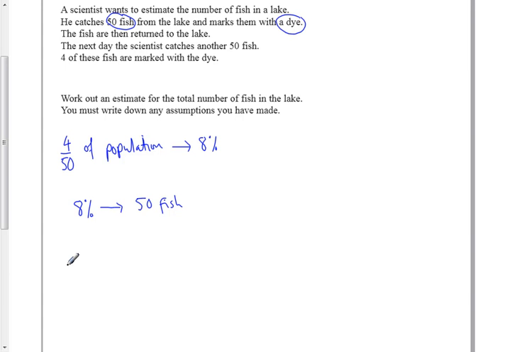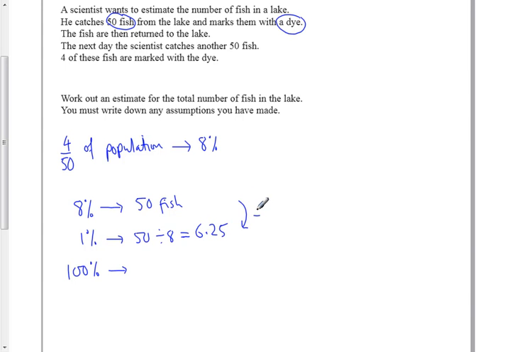We need to get up to 100% somehow to work out how much in total. So I'm going to go down to 1%, which is 50 divided by 8. So it's 6.25.